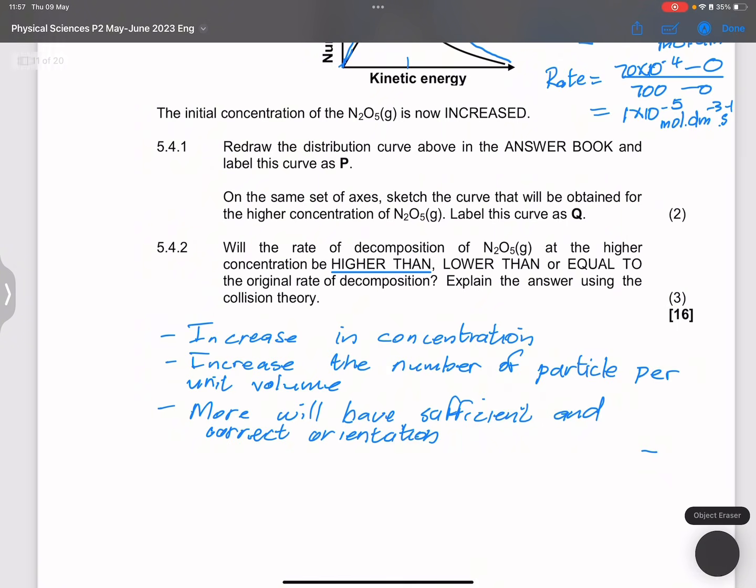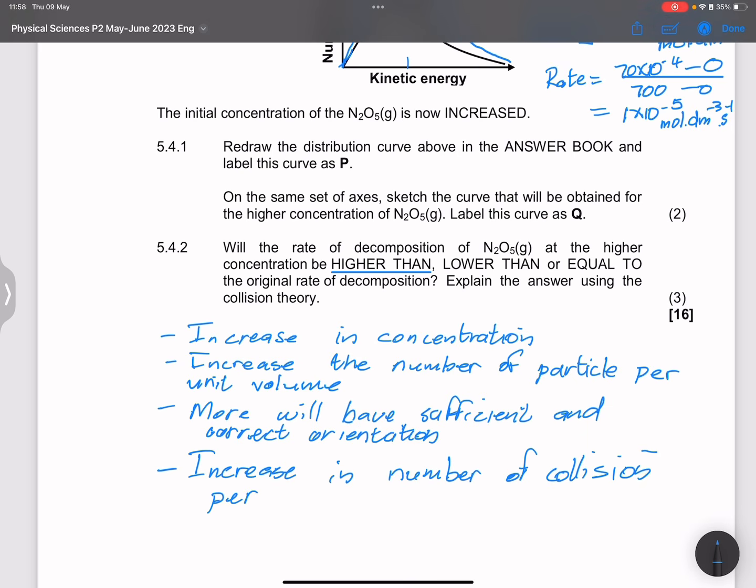And that means that will increase the number of effective collisions per second. So that will result in an increase in the number of collisions per second, and thus the rate of reaction will increase. All right, so in this case, collisions per second and the rate of reaction increase.